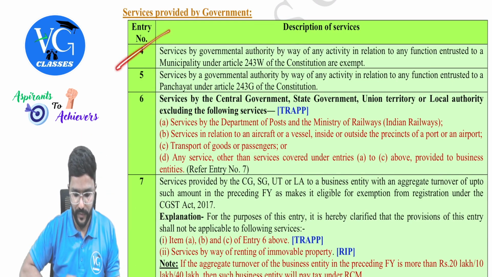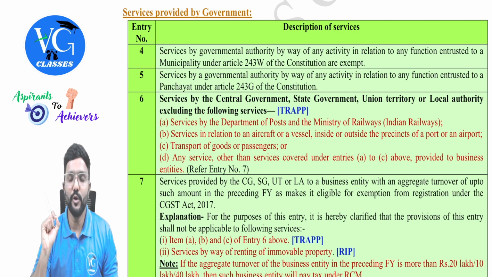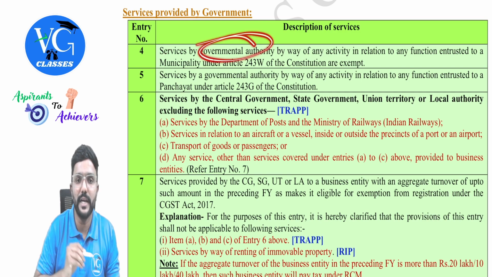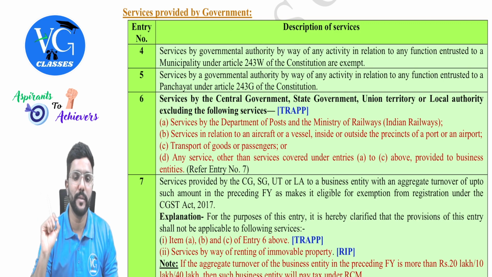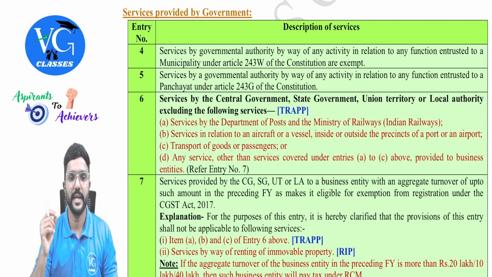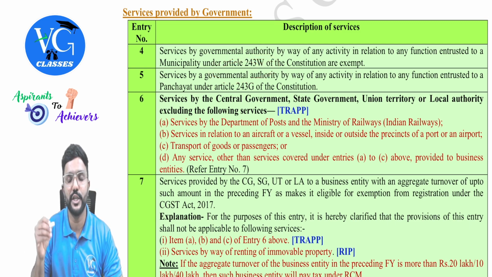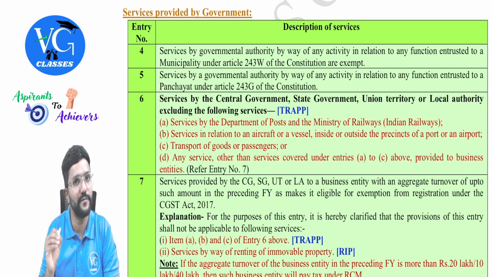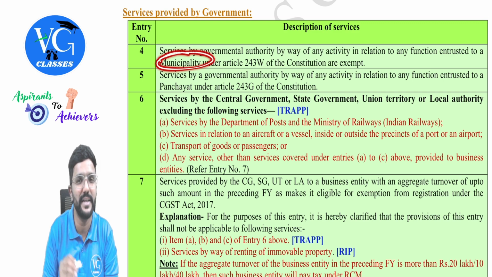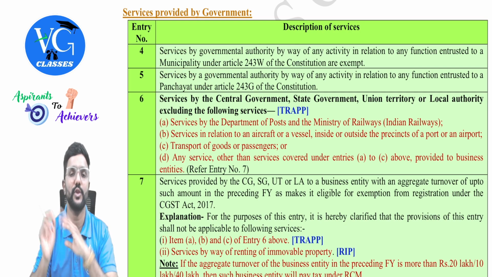Entry number 4. Let me read both the entries, then I will explain. Services by a government authority. Who is the supplier? Government authority. By way of any activity in relation to any function entrusted to a municipality under Article 243W of the Constitution are exempt. Next, 5. Services by a government authority by way of an activity in relation to any function entrusted to a Panchayat under Article 243G of the Constitution. What is covered here is municipality, that is for urban areas, whereas Panchayat is for rural areas, guys. Both are called local authorities.